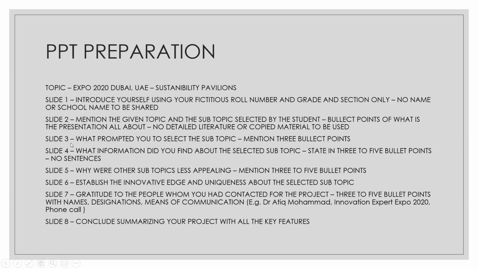Slide number 3. What prompted you to select the subtopic? Now, there were quite a few topics available. Why is it that you selected only that particular type of pavilion? Why not something else? So, you need to justify your selection, but again in bullet points. What are bullet points? Either words or phrases, but not complete sentences. As many as 3 in number.